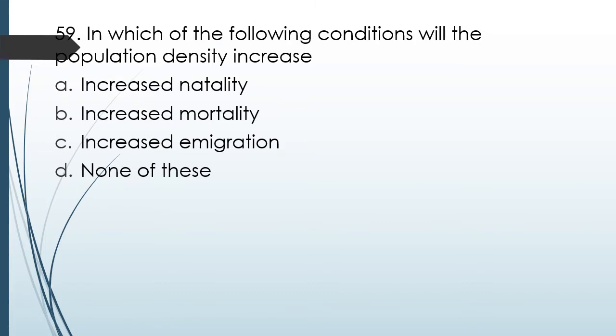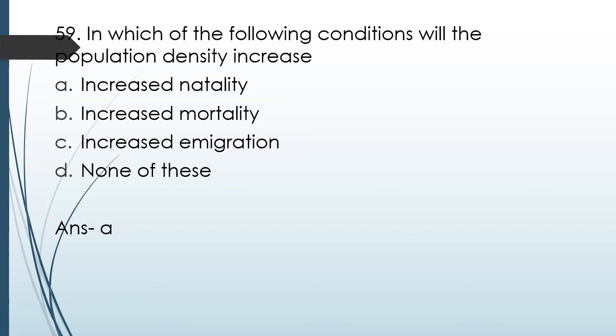Question number 59. In which of the following conditions will the population density increase? Increased natality, increased mortality, increased emigration, or option D, none of these? The correct answer is option A, increased natality. If natality is increased, more children are born, so the population density in that given population will increase. Increased mortality means more people are dying. So if more people die, then the population density decreases.